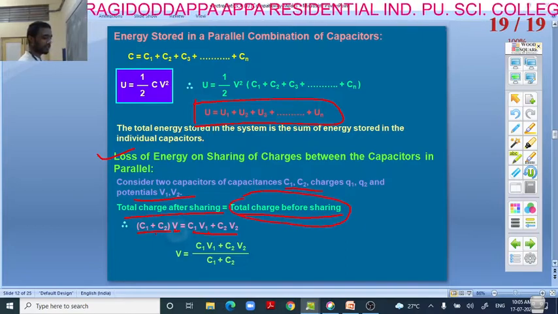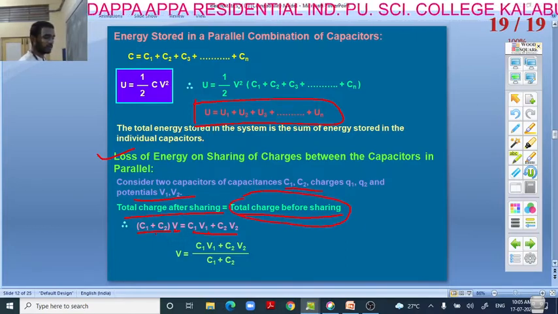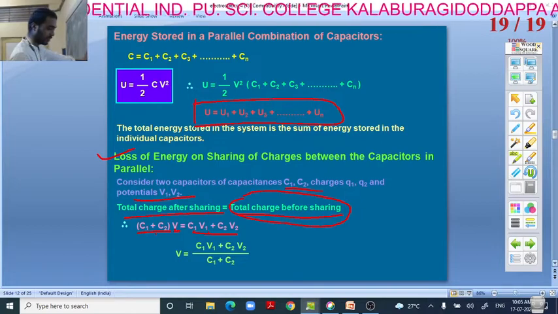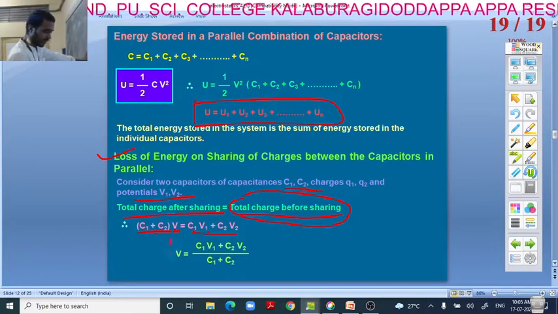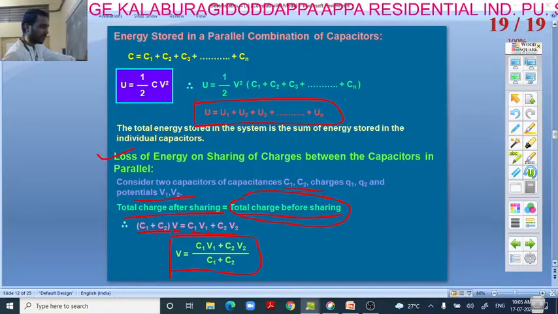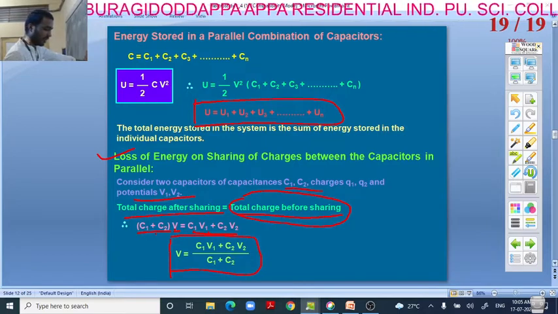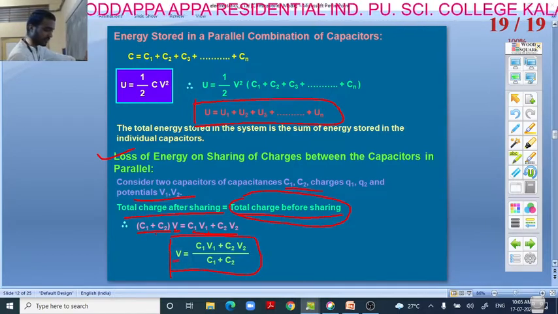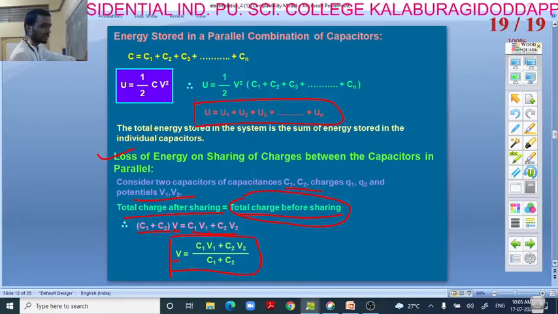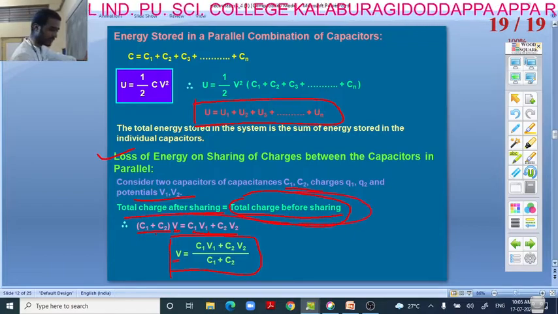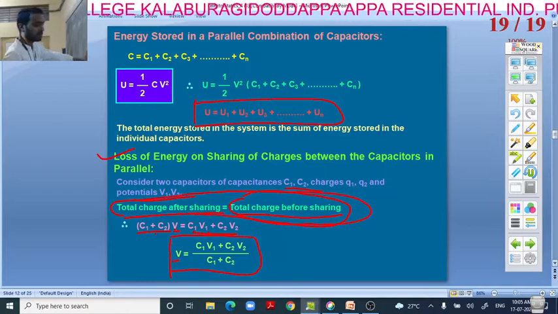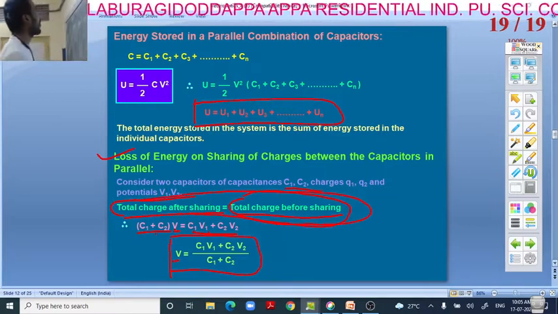After sharing, potential is common for the two capacitors, right? So (C1 plus C2) into V is equal to C1 V1 plus C2 V2. Finally we get the potential V is equal to C1 V1 plus C2 V2 divided by C1 plus C2. With the help of this, we can find the potential and the loss of energy on sharing, right?